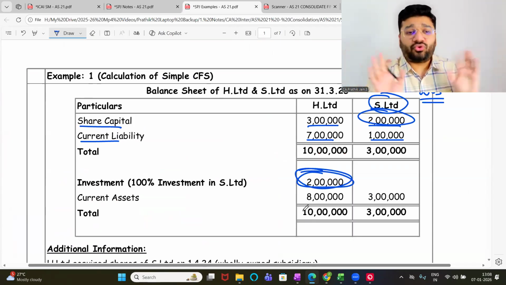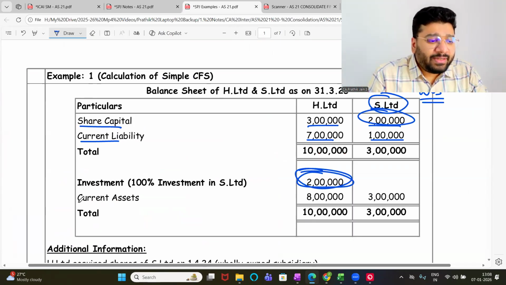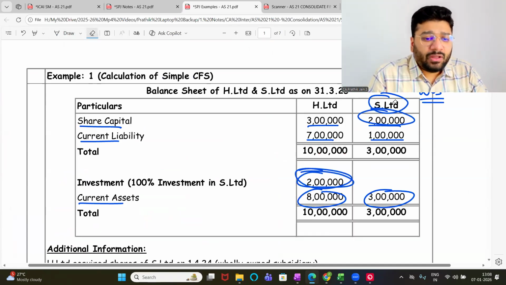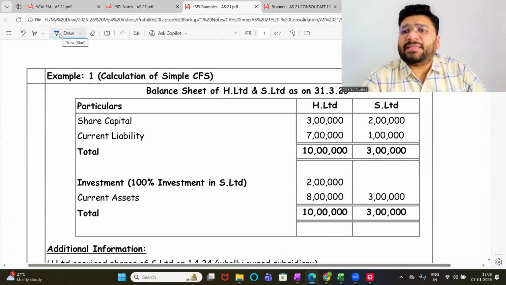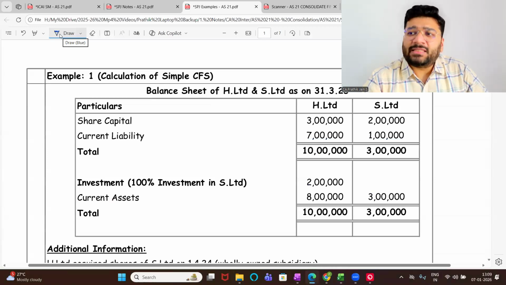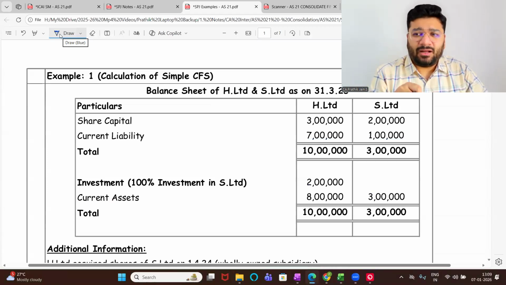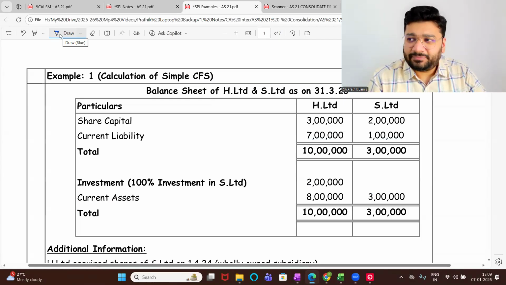Okay, come back. Current asset of the holding company is 8 lakh and the subsidiary's is 3 lakh. Any difficulty, people? Observe the balance sheet. Do you find any flaw? Any flaw? I've kept a simple balance sheet. In this, masala will come. Reserves and surplus will come. This will come. That will come. Nothing I've put. I've kept it very, very simple.